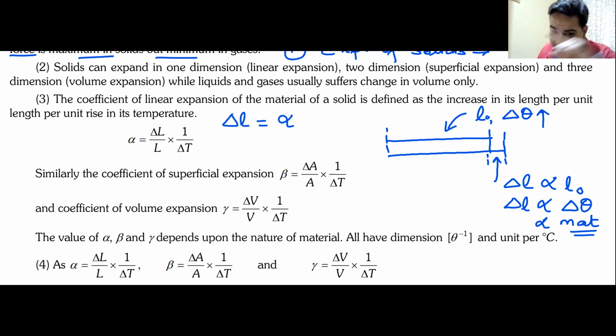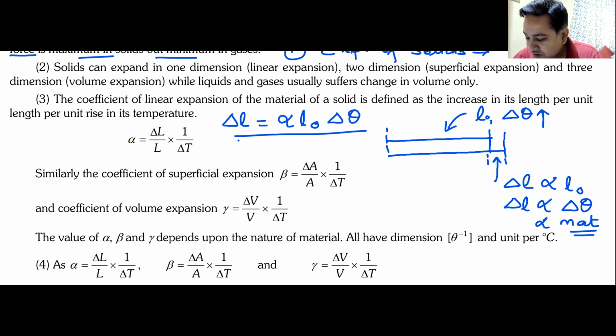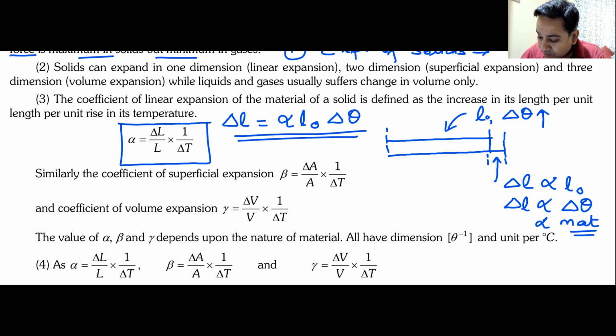So what you're saying is correct, but what I'm saying is more correct. So alpha depends on the material. L naught is the initial length, and delta T is the change in temperature. Do we understand this? Yes, sir. From here, I can easily find out alpha, which is also delta L by L naught into 1 by delta T.